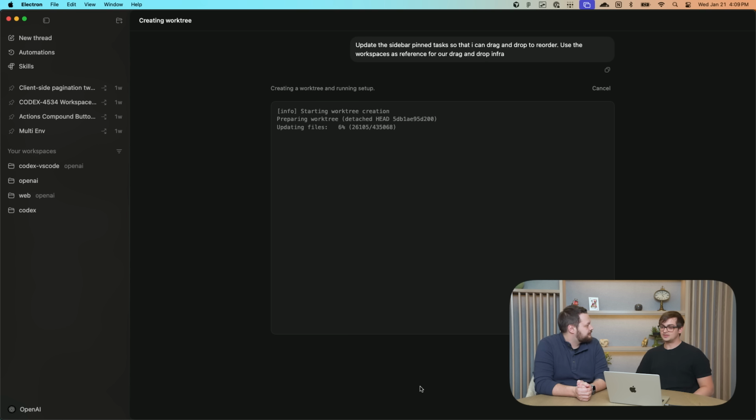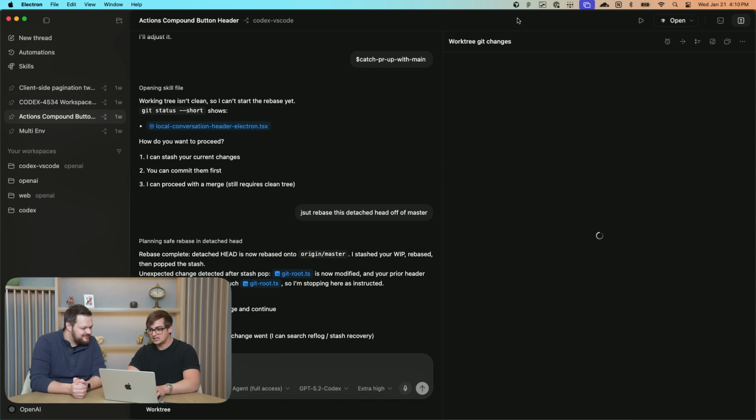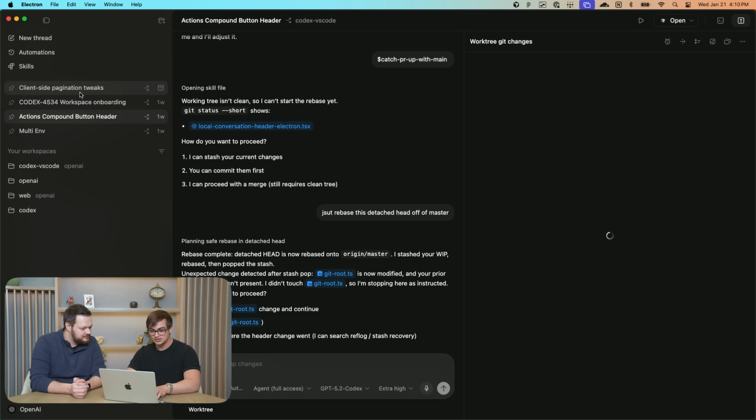And this is where, often when I was working on the VS Code extension, I'd be in this place where I want to let Codex do its thing. I don't want to keep working, but I don't have to worry about that anymore. It's on its own work tree. It'll be completely managed by the app, and I can actually go continue what I was working on before. So in this case, I am actively updating the create branch button. So let me see if I can find that right now.